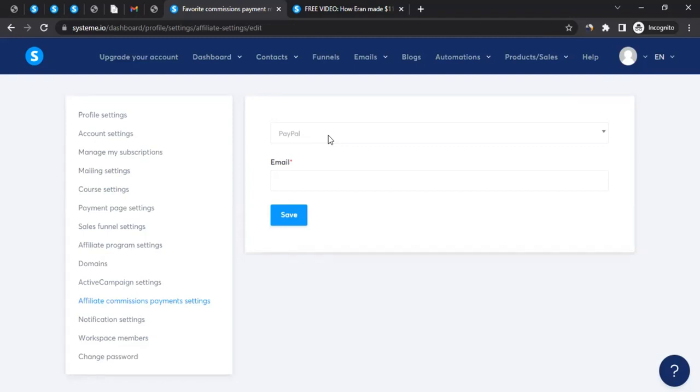Now, once you've set up the payment method, how often would Systeme.io make the payment to you? That's another question you may have. So they issue the payment on the 10th of every month for all the sales that happen before 30 days from the 10th. So all the sales that happen before 30 days, you'll get a commission for that. That's one condition. Second is, your accumulated commission in your affiliate account, the affiliate dashboard, should exceed $30 for that duration. So these are two conditions. So long as you have met the conditions, you can expect the payment to come from Systeme.io.